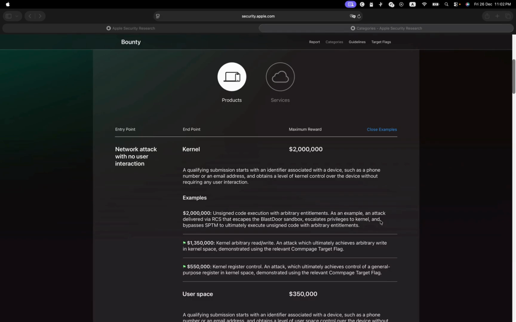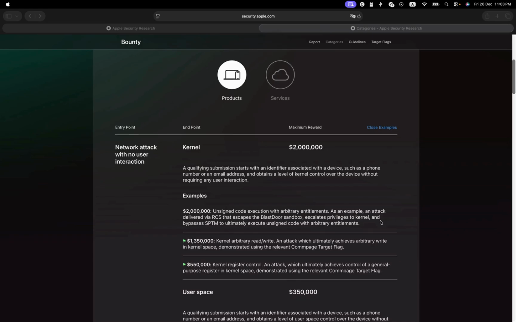Because once you take control of the kernel, which is the core of the operating system, you can control the whole device. You can control the user space, you can control user data, you can do anything, because you are like, think of it like a pseudo user in Linux.